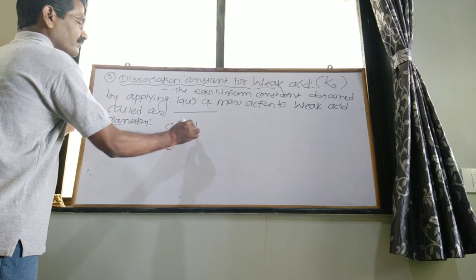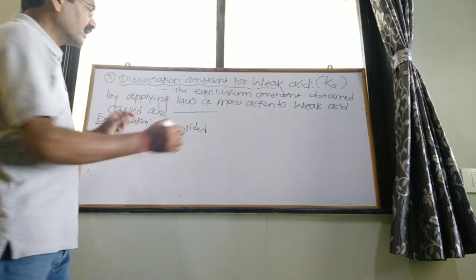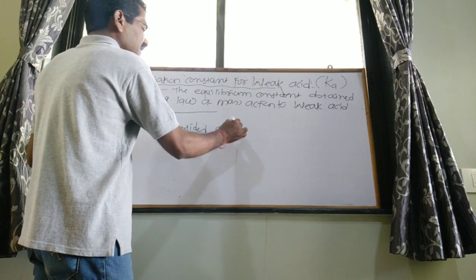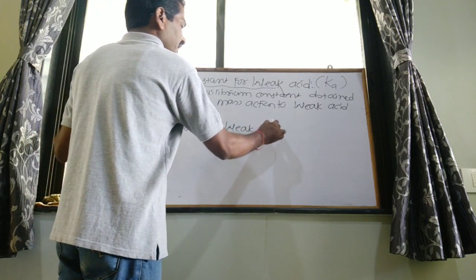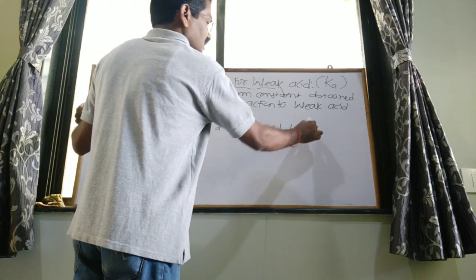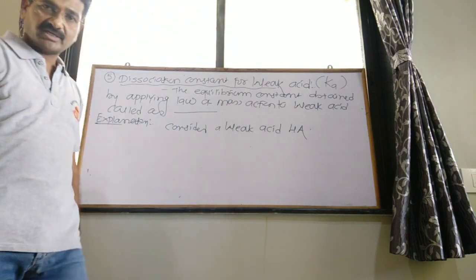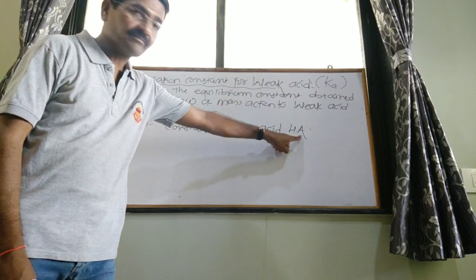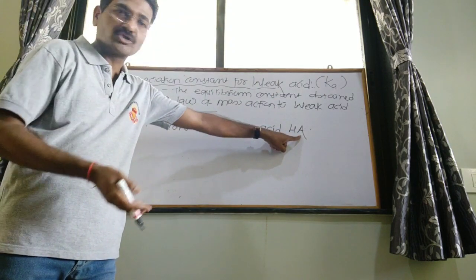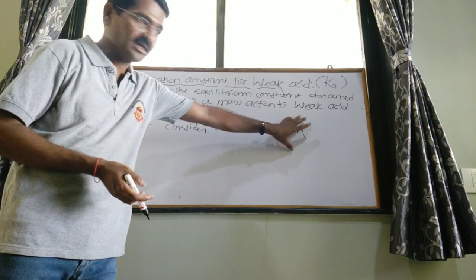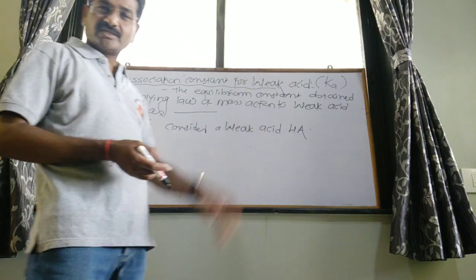Consider a weak acid HA. A means acid, and according to Arrhenius theory, those substances give H plus. So consider a weak acid HA.